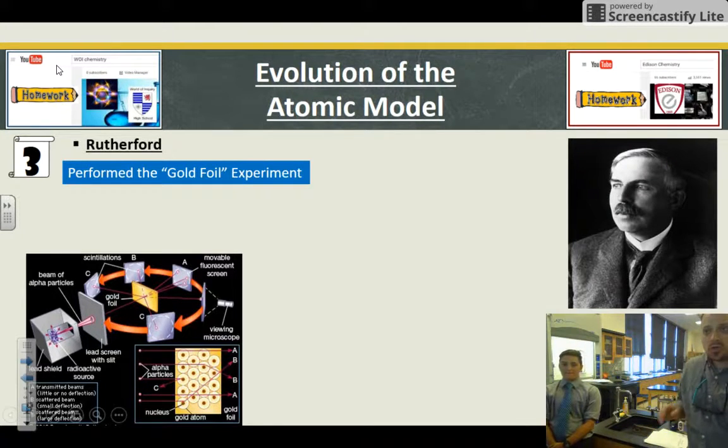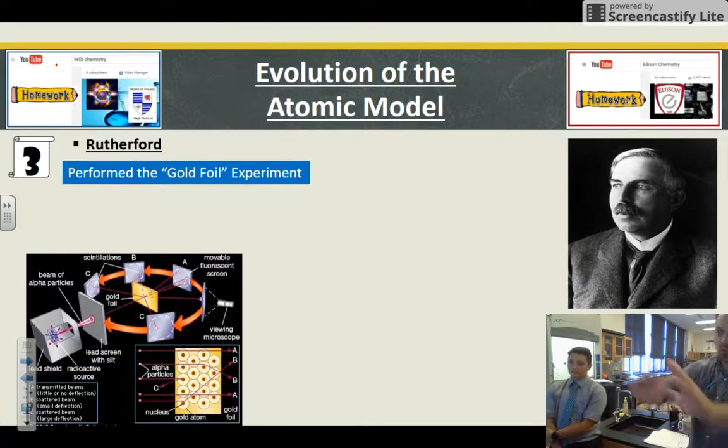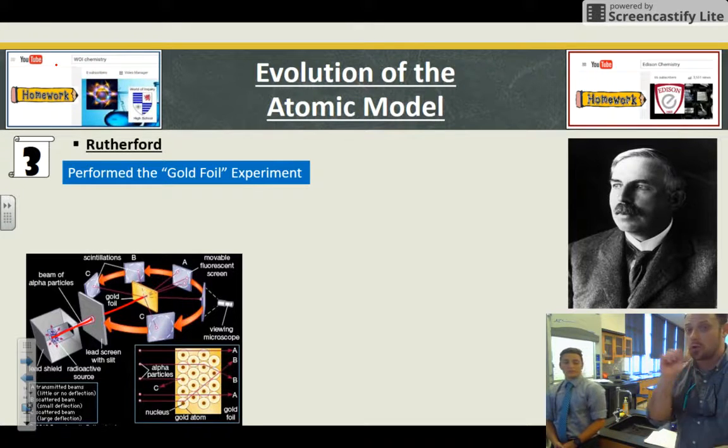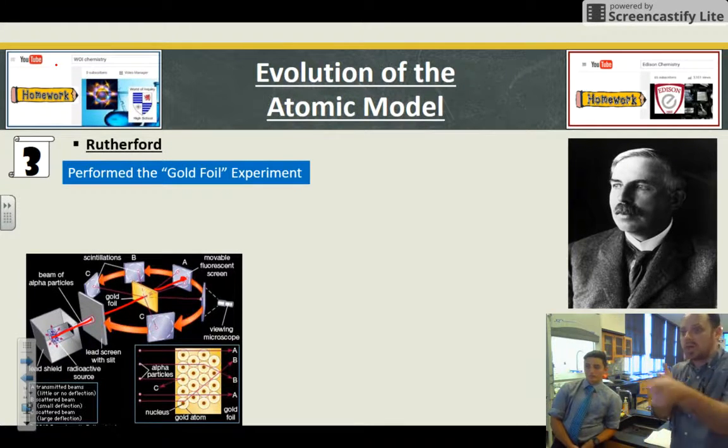He took an alpha particle beam, which was known to be a positively charged type of beam, and shot it through a very tiny slit at a gold foil, essentially making a particle laser. He expected that they'd all travel straight through this piece of foil, like you're shooting bullets at a shower curtain. He expected every single one of them to go straight through.